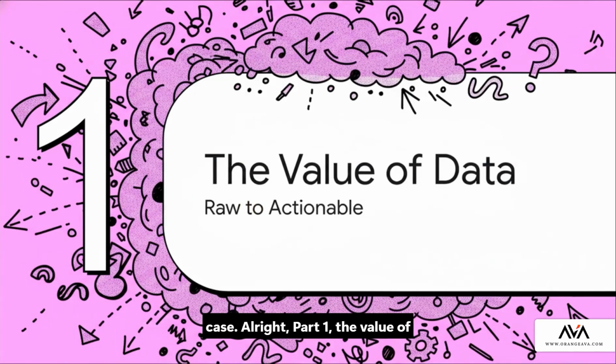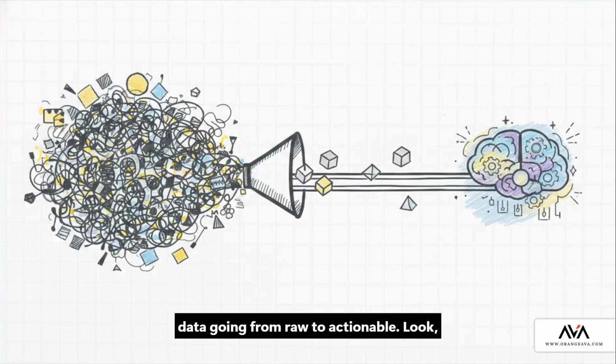All right, part 1, the value of data, going from raw to actionable. Look, raw data is, well, it's chaotic. It's unstructured and super fragmented. You can have the most cutting-edge AI models in the world, but without clean, structured data sets to feed them, they're literally useless. And AI is really only as good as the data it gets.